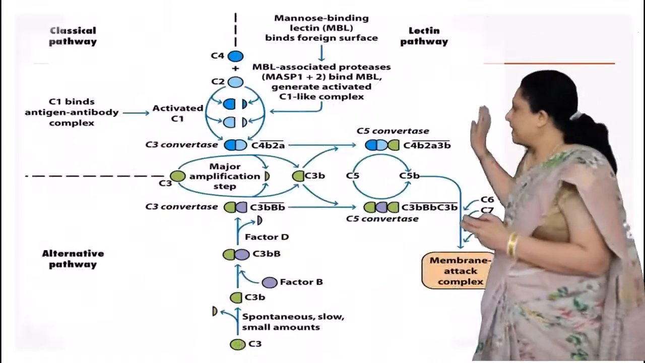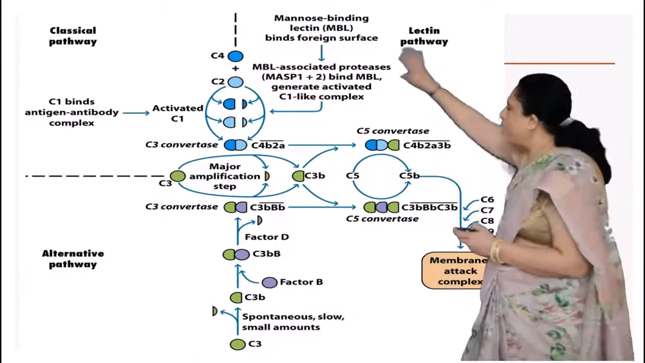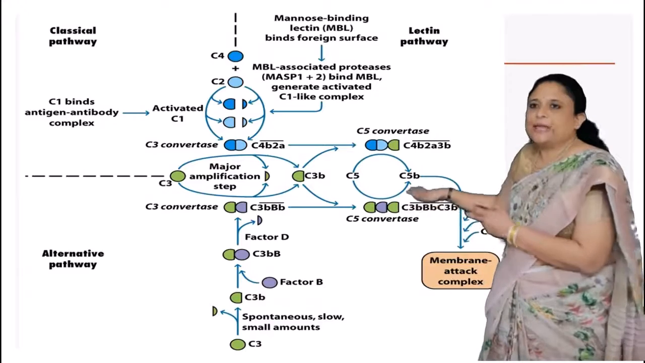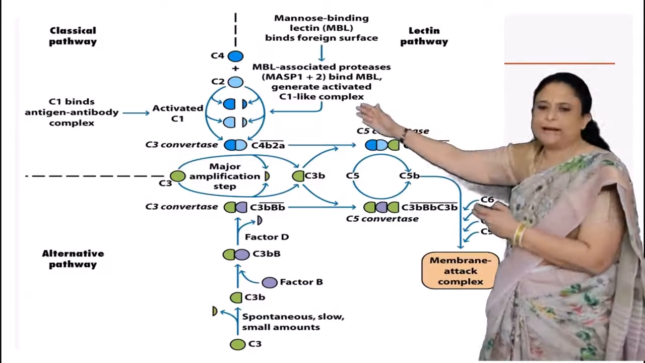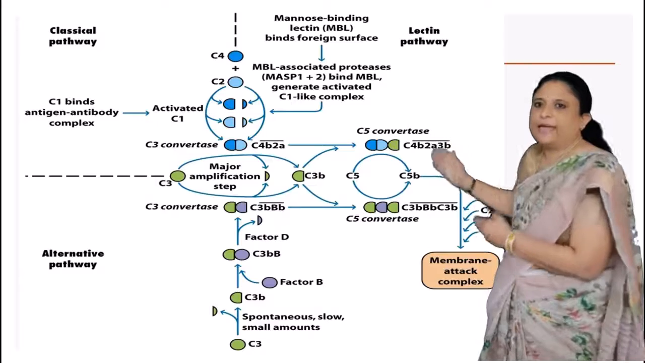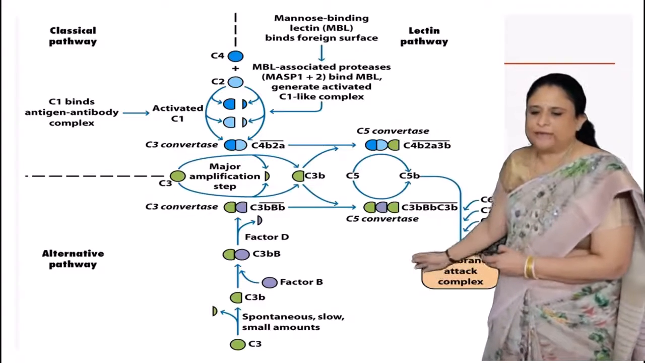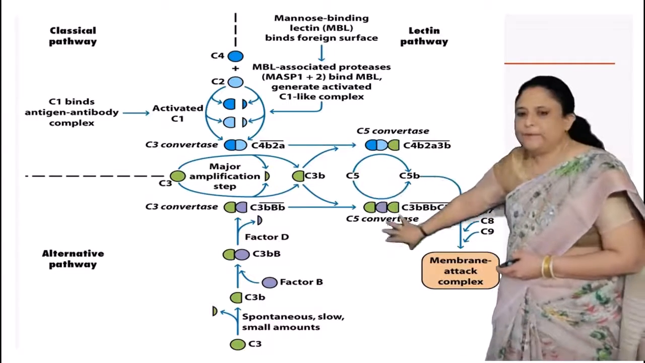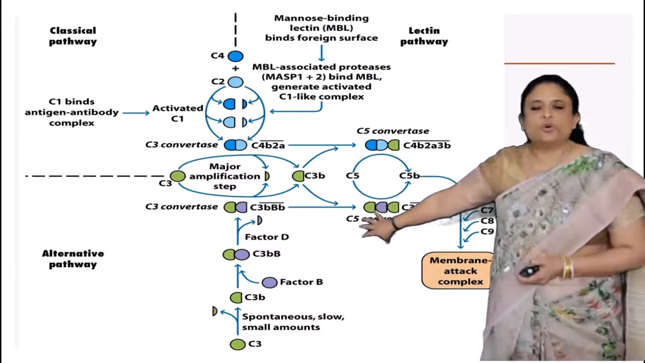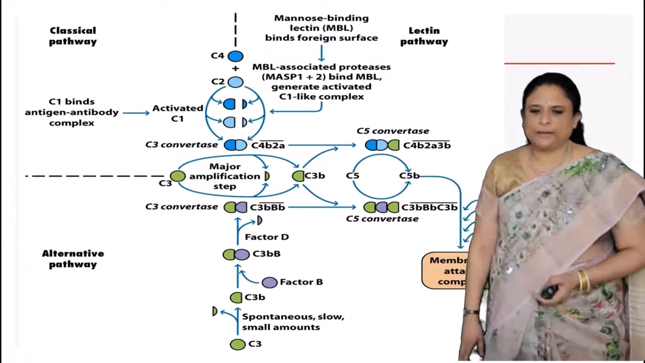So this is a pictorial diagram showing all three pathways in one diagram. We have the classical pathway, we have the lectin pathway, and we have the alternate pathway. Finally, it is the membrane attack complex that is most important in this particular pathway.